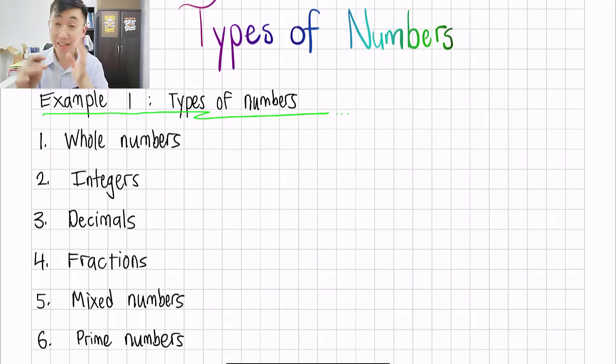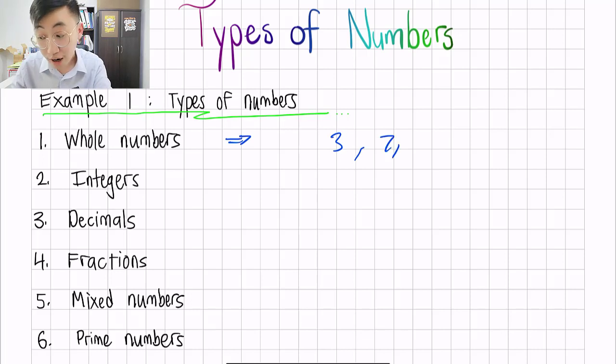Whole numbers are basically like a beautiful number. You don't have a decimal point. What do I mean? For example, it can be like 3. Up to you, it can be like 7, 51, or even 100,000. So let's write 100,000.